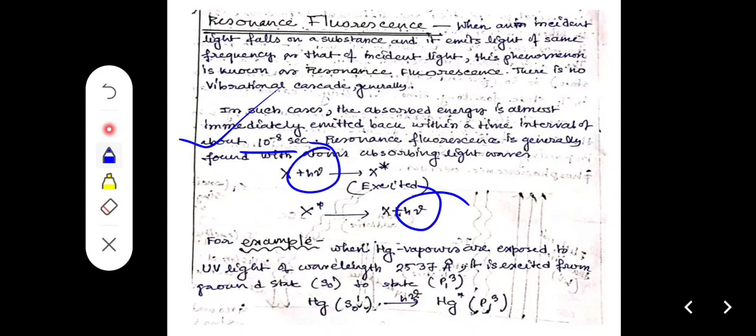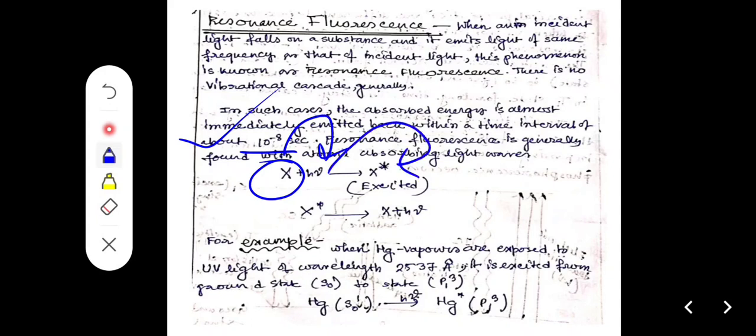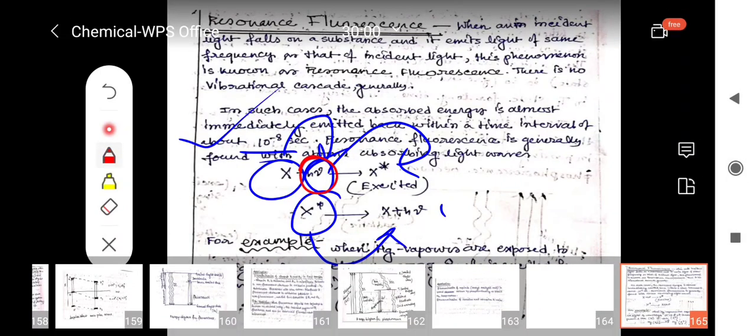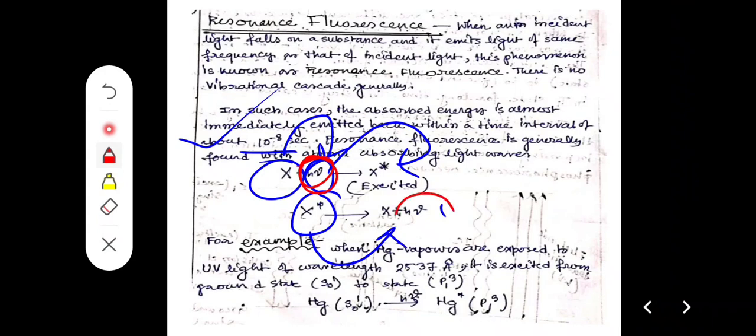To make it clear, X is the starting molecule that absorbs h nu and produces X star, which is excited. Then X star emits radiation and produces X plus h nu. The h nu absorbed and the h nu emitted should be equal. Then we can term it resonance fluorescence.